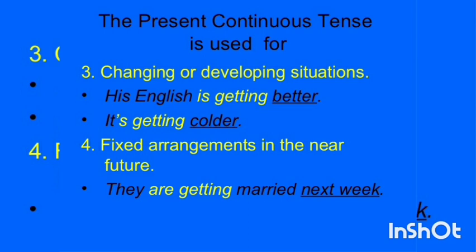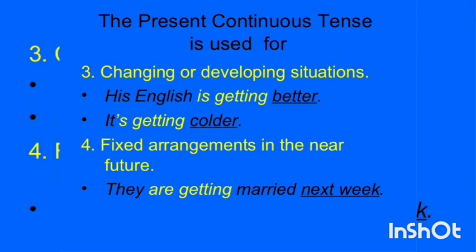Okay, the present continuous tense is also used for changing or developing situations. Okay, his English is getting better. It means that a few days before, maybe his condition in English was not very good, but right now his ability of speaking English or understanding English is getting better. Previously it was good and now it is better.